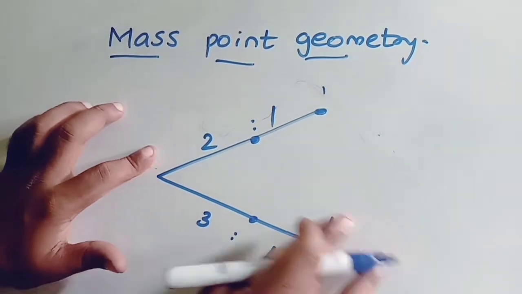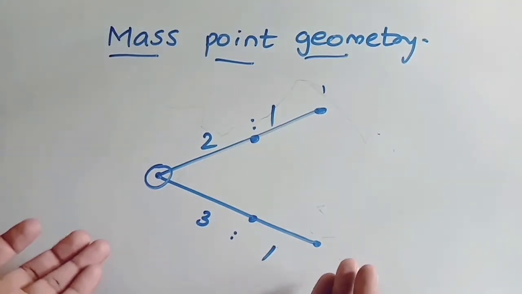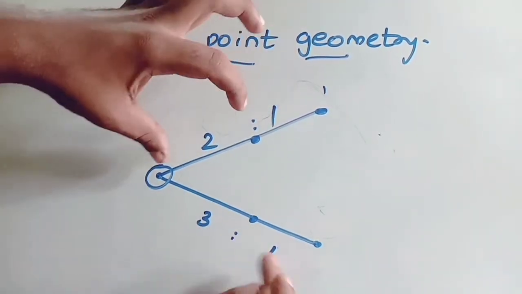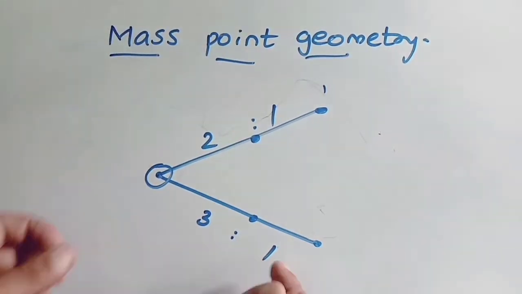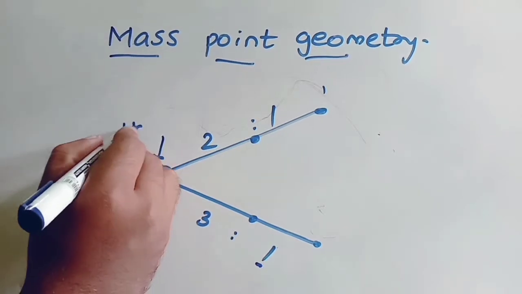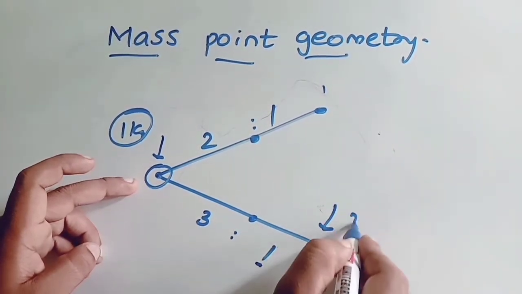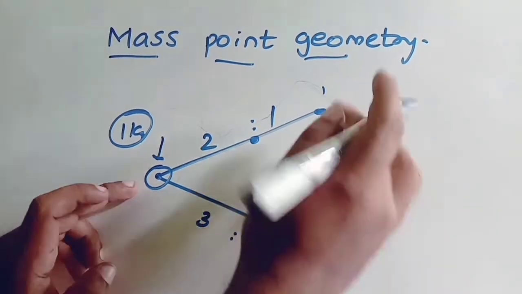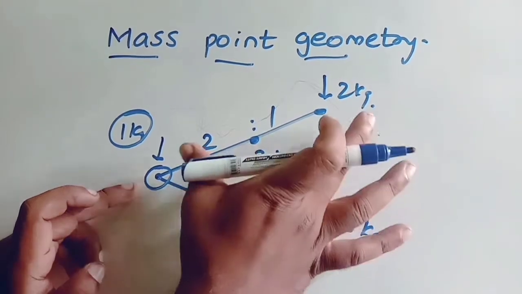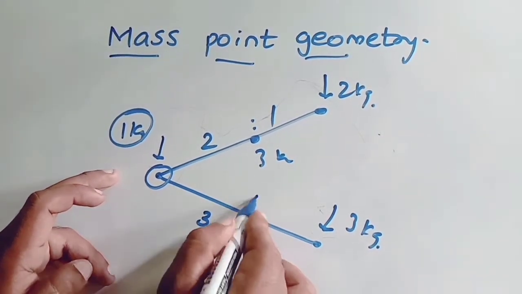Luckily for you, this point is the meeting point of two different lines. In this line this point's weight will be decided by this one, and in the other line by this one. Luckily this one is the same, so you can imagine a 1 kg weight here. Then automatically in this line, 3 kg weight will be here, and 2 kg weight here. Here it is the sum of 2 and 1, and here the sum of 3 and 1, so 4 kg weight will be there.